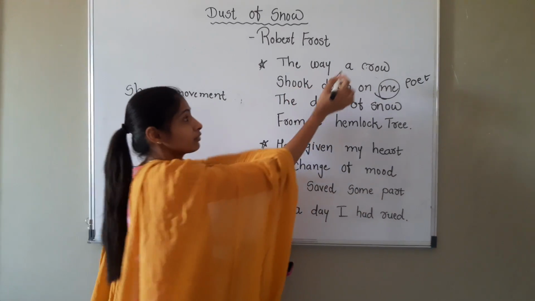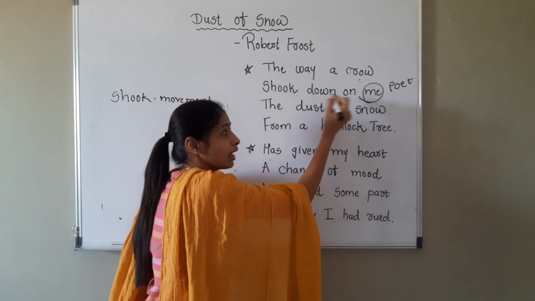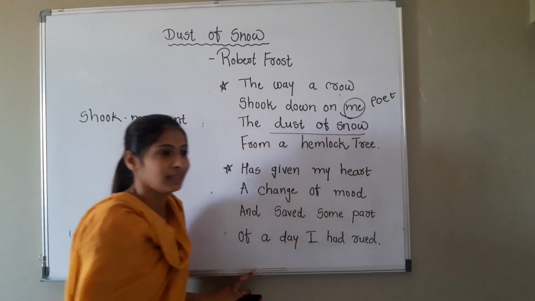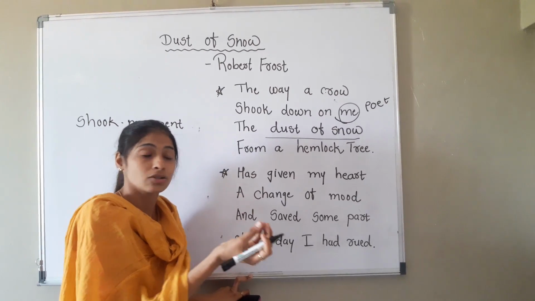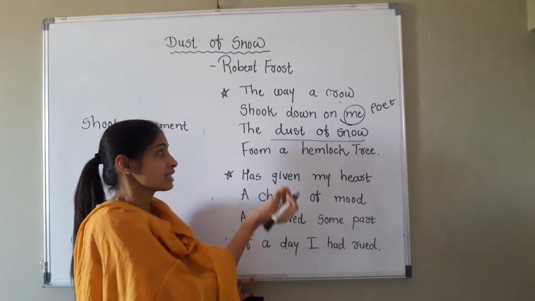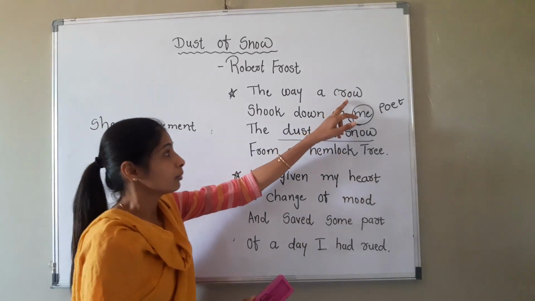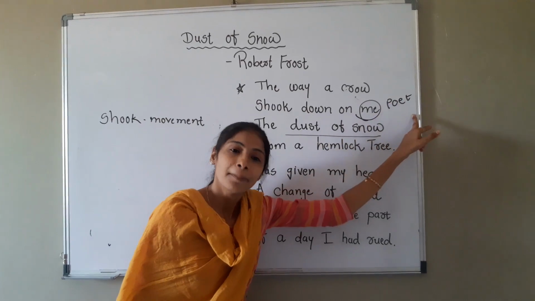Dust of snow means what? It's a small particle of snow. It's a very small particle of the snow which is referred to as dust here. So because of the movement of the crow, dust of snow fell down on the poet.